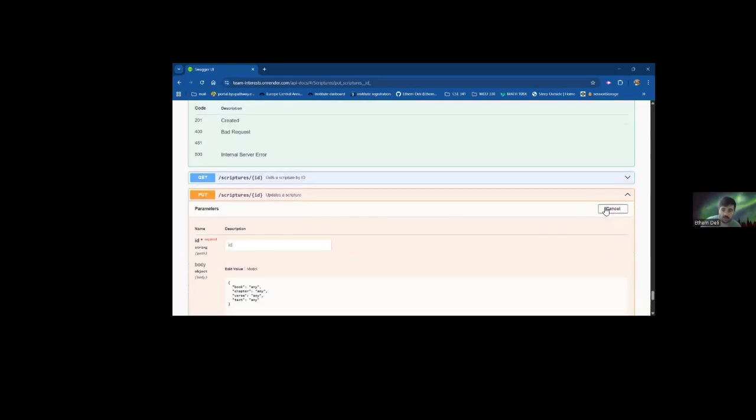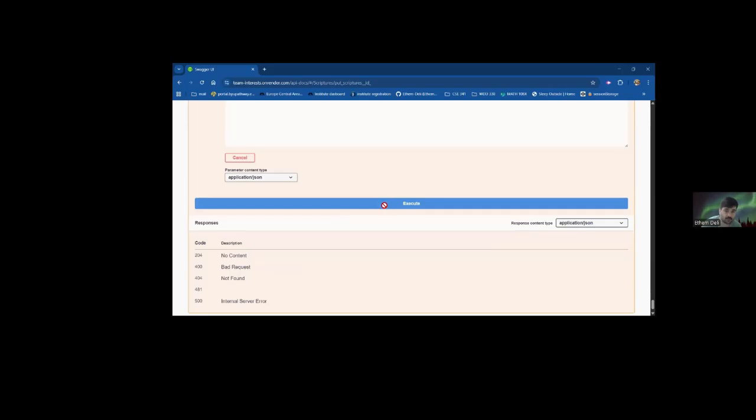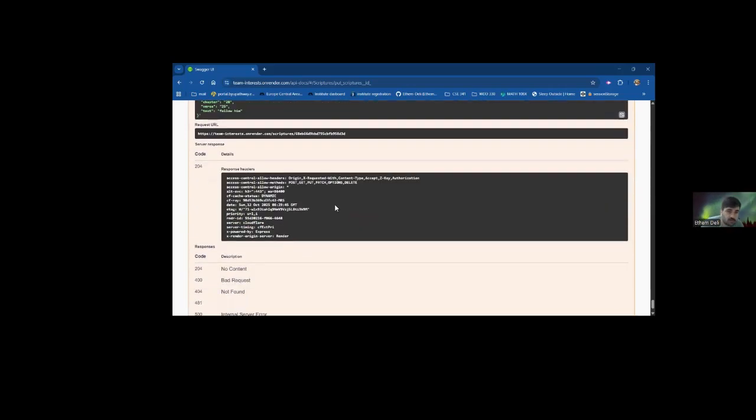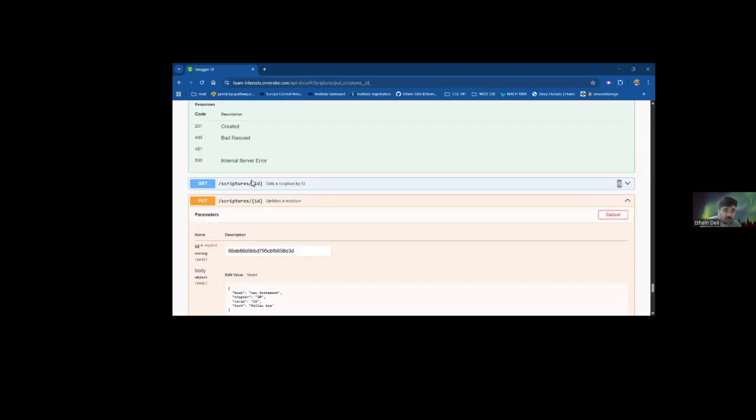So let's update the book. For example, instead of Book of Mormon, let's say New Testament, chapter 20, verse 25, text, let's add follow him. Execute. As you see, it's updated, the book New Testament and the other fields are all updated.